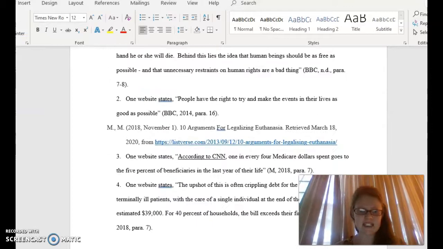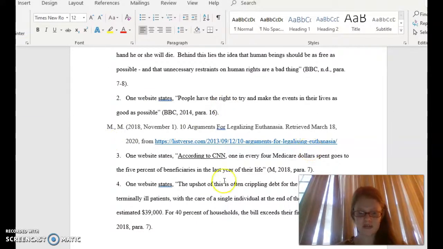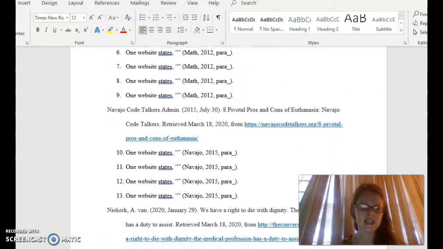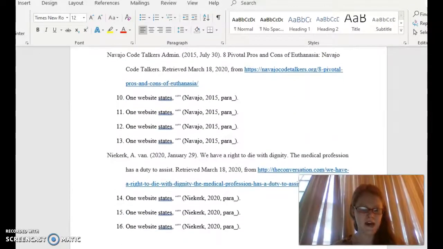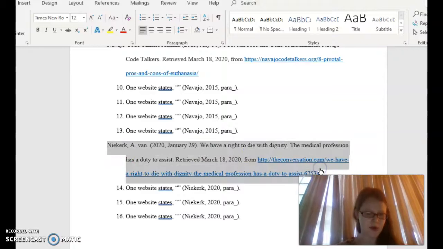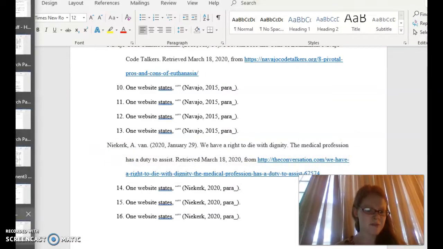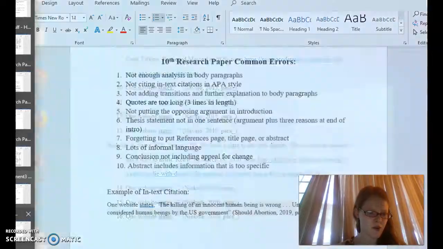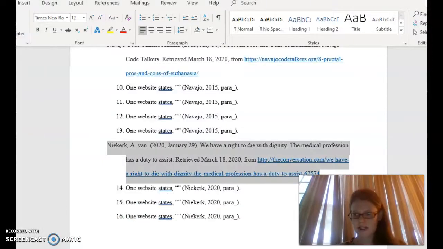So say I did not use this source. I didn't use anything from this source in my paper. I would not copy and paste it to my references page. I'm only selecting the sources that I copied. So say that I used this source in my paper. I had a really awesome quote from this. I'm going to copy and paste that one. And notice this time this one did not copy and paste correctly, so I can show you guys how to reformat that. Let me go back here.